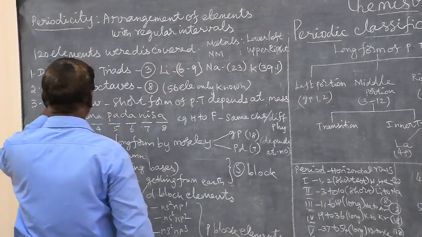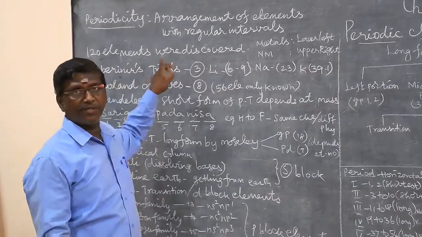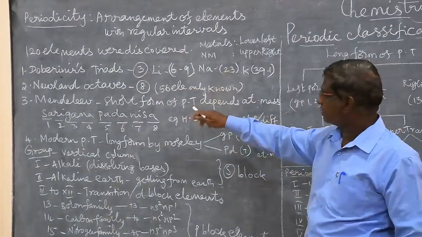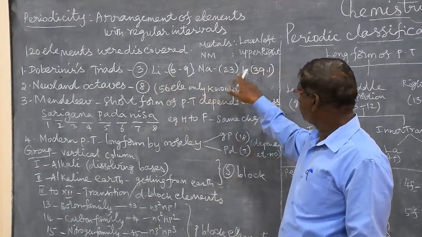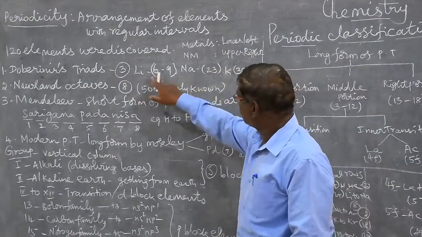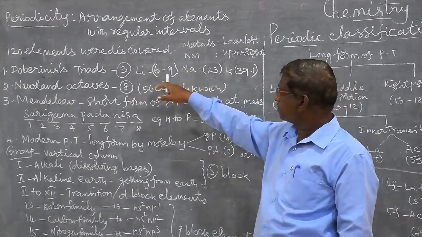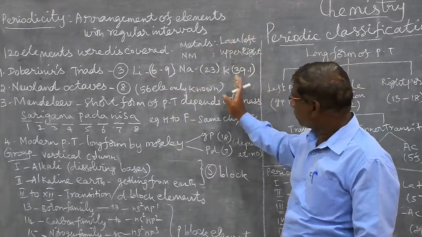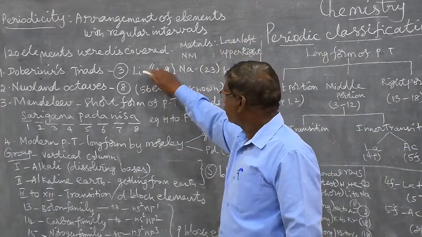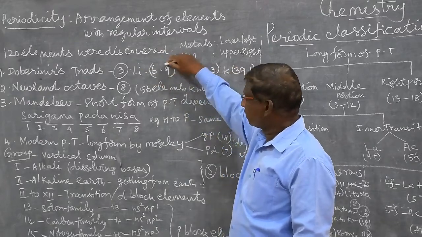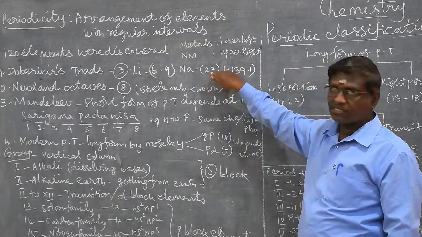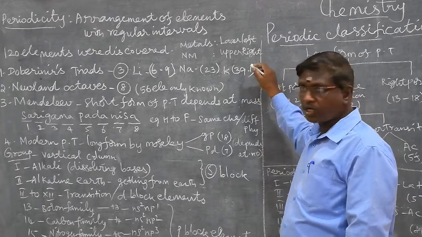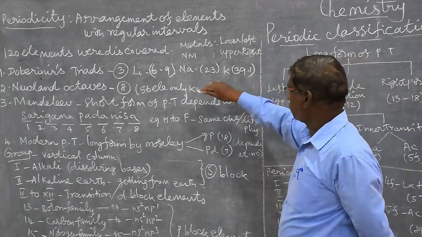In ancient days, in Doberlin triads, only 3 elements are arranged in one set. That is lithium, sodium and potassium. These are the 3 elements. They have the same chemical properties and different physical properties. Lithium has atomic mass 6.9. Sodium has atomic mass 23. 39.1 is the atomic mass of potassium.